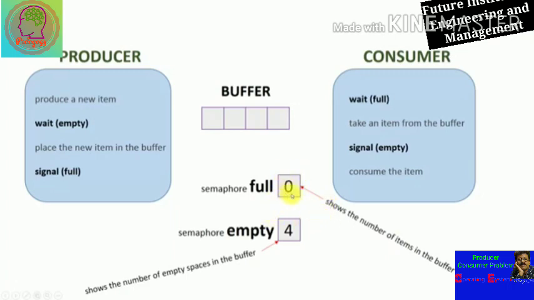At the same time, the consumer has to wait on full, take an item from the buffer and signal empty, then consume the item. So using semaphores we can synchronize this kind of classical problem by using two semaphores, full and empty.